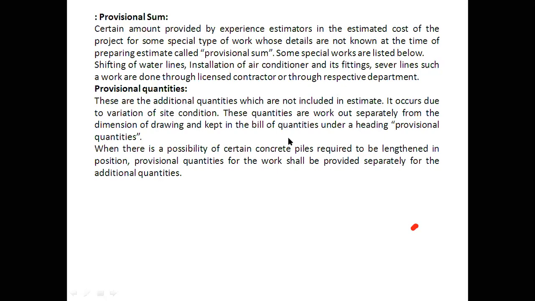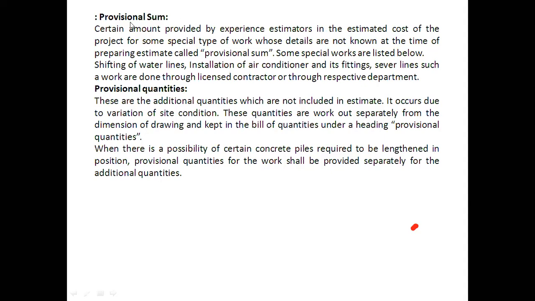Okay, now the first part that you are going to study is nothing but the provisional sum and the provisional quantities. Now what are the provisional sum, what are the provisional quantities, how we are going to learn about this? So please read the sentence very carefully.